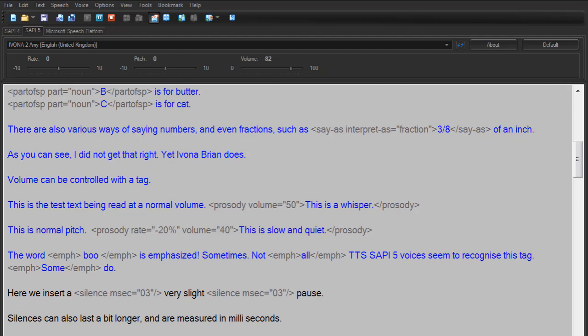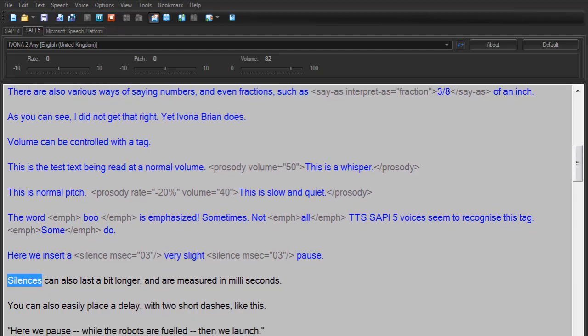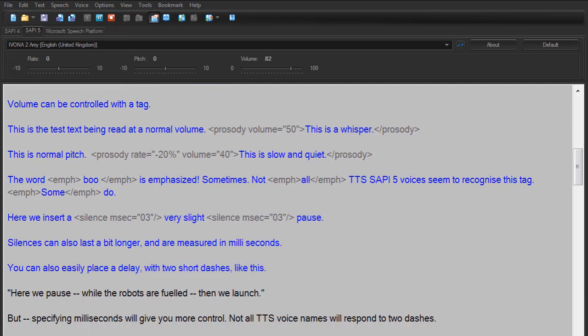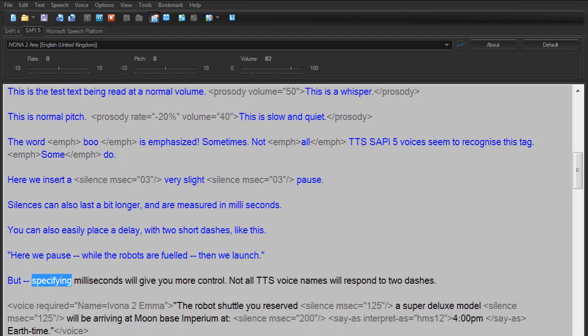Some do. Here we insert a very slight pause. Silences can also last a bit longer, and are measured in milliseconds. You can also easily place a delay, with 2 short dashes, like this. Here we pause, while the robots are fueled, then we launch. But specifying milliseconds will give you more control. Not all TTS voice names will respond to 2 dashes.